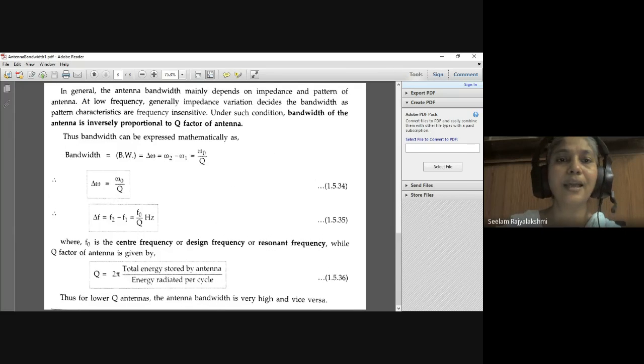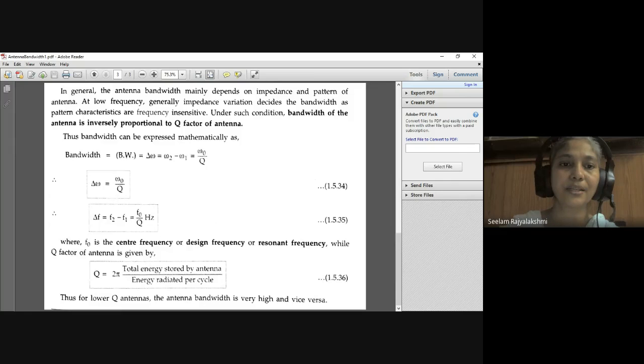In general, the antenna bandwidth mainly depends on the impedance and pattern of the antenna. At low frequency, impedance variation generally decides the bandwidth, as pattern characteristics are frequency insensitive. Under such conditions, the bandwidth of the antenna is inversely proportional to the Q factor. Thus bandwidth can be expressed mathematically as BW, or delta omega, equals omega 2 minus omega 1, which equals omega naught by Q. Therefore delta omega equals omega naught by Q, or the change in frequency, delta F, equals F2 minus F1, which equals F naught by Q.